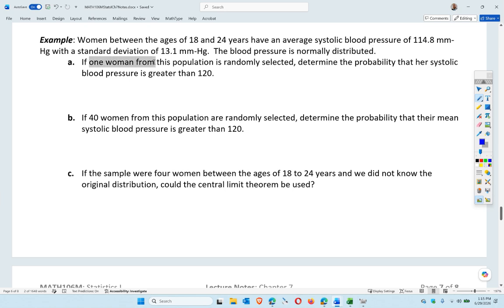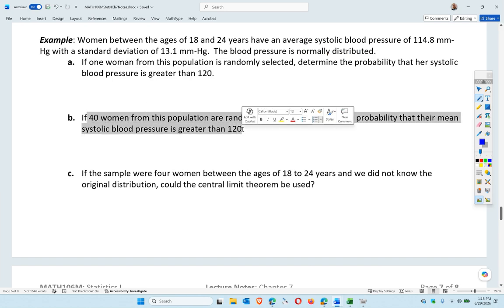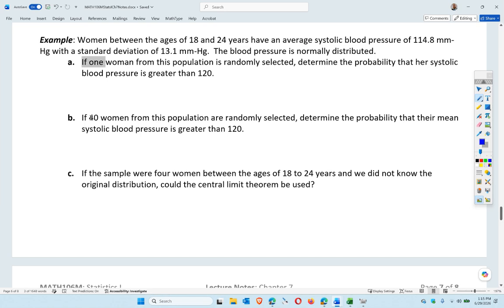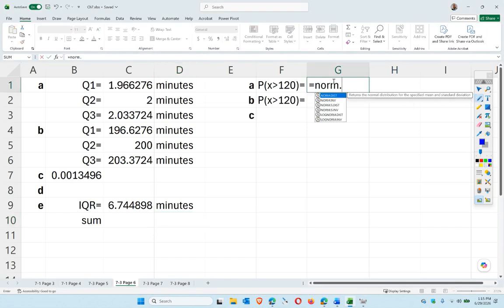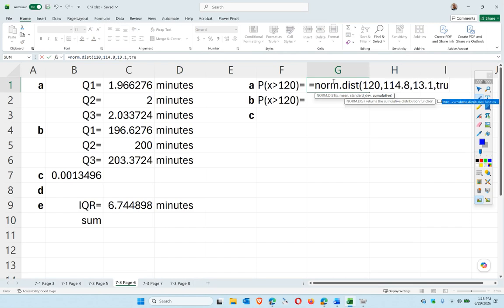So if I select one woman from the population randomly, what's the probability their blood pressure is greater than 100? Okay. Versus selecting 40 people from the population, what's the probability the mean systolic blood pressure is greater than 120? So that's asking about a group. So individual versus a group. Group average, one person. Okay, so NORM.DIST(120, 114.8, 13.1, TRUE).